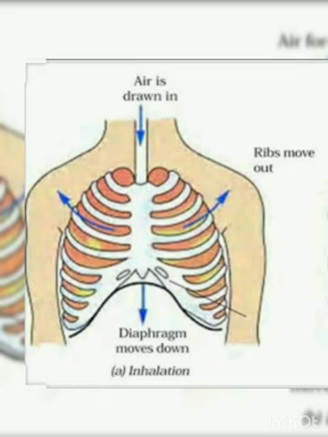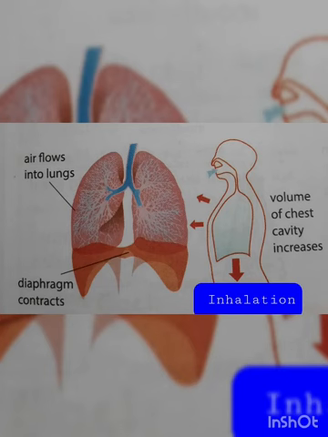As the space is increased, what will happen? The air in the lungs will have less pressure than the atmospheric pressure outside. So what happens? The diaphragm is contracting, and the volume of the chest cavity is increasing because the ribs have moved out.